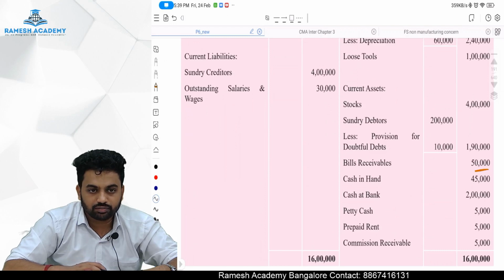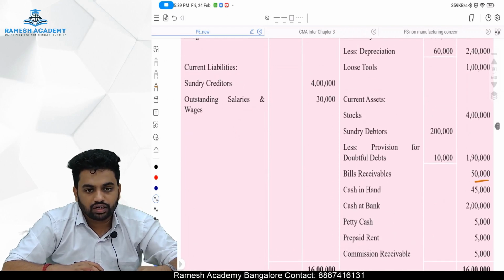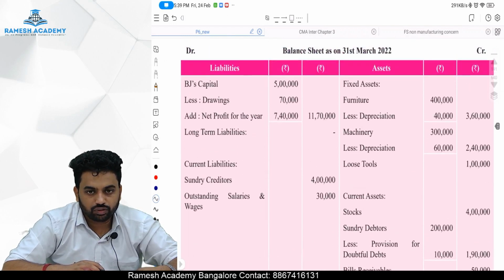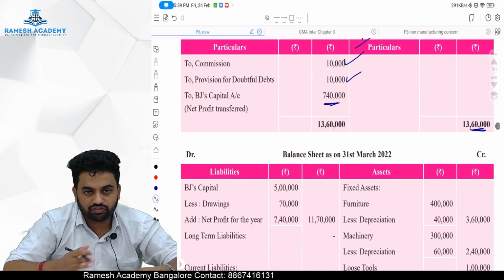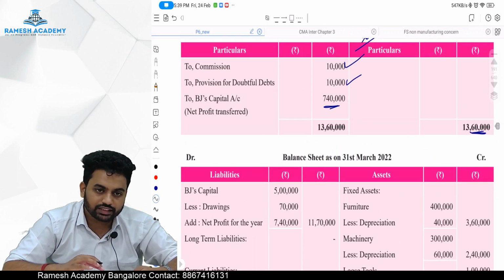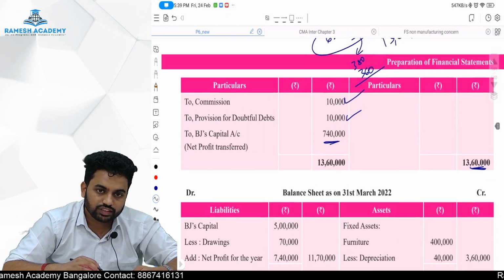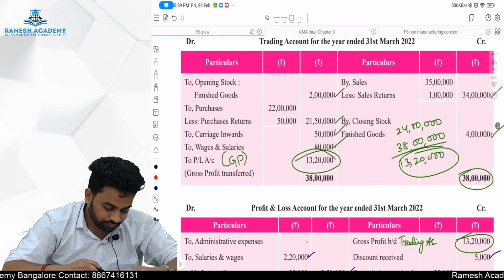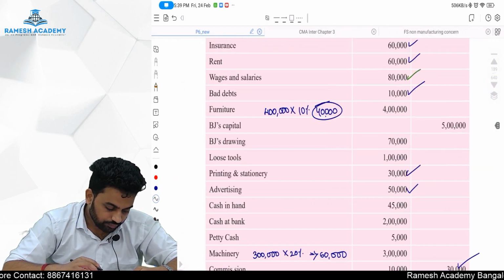It is a current asset, because it is going to mature within 1 year. Whatever is going to mature within 1 year from the date of reporting will be a current asset. If it's more than that, it's a fixed asset. Done.